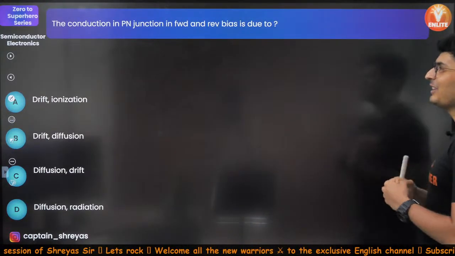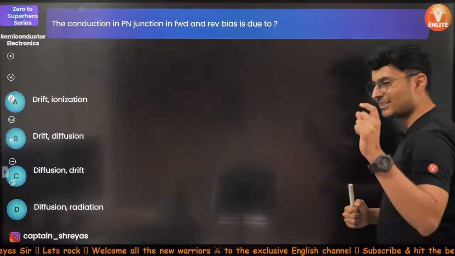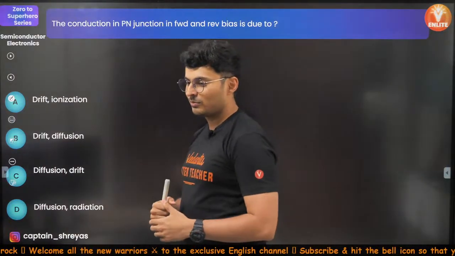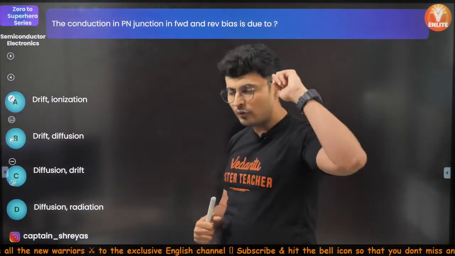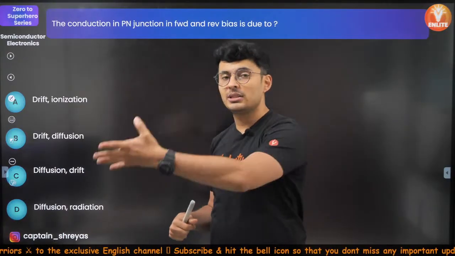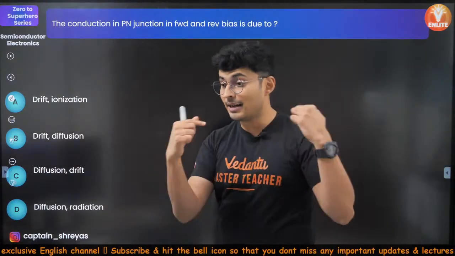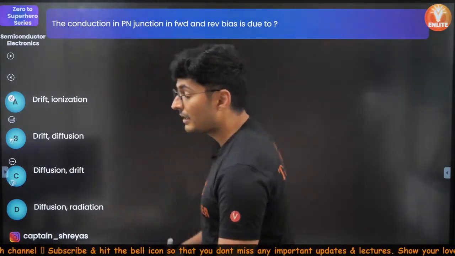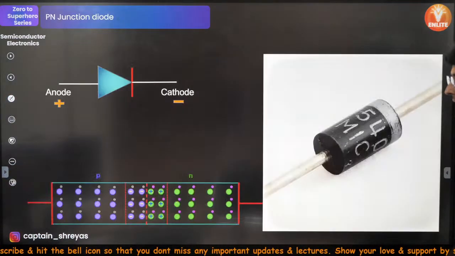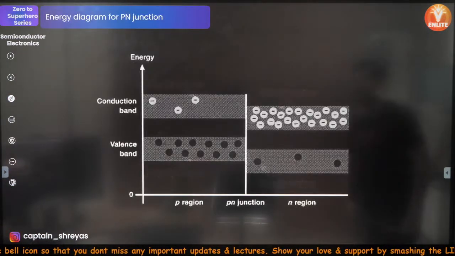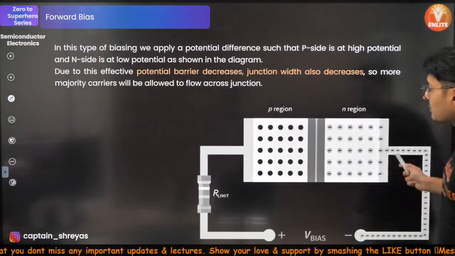Yeah, so the conduction in PN junction in forward and reverse bias is due to, in forward, remember forward bias, diffusion. In reverse bias, drift. Yep. Recollect this. I'll show you the diagram also. This was forward bias. In forward bias, it's because of the diffusion.